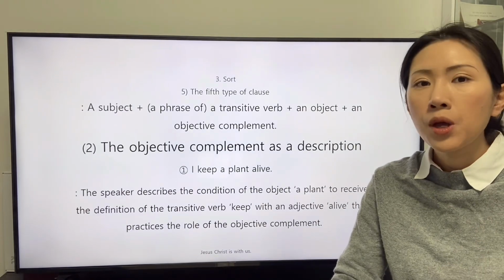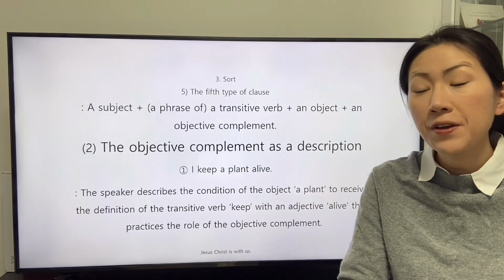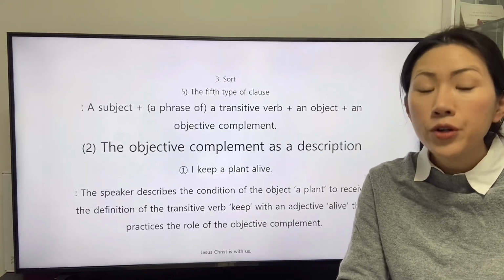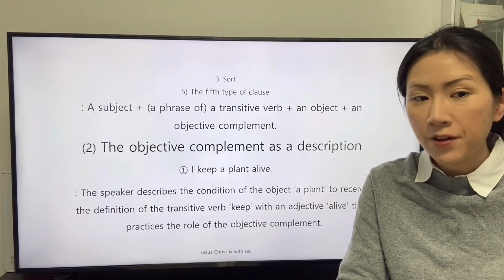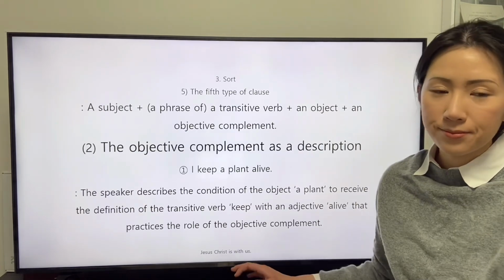From now on, we will study the fifth type of clauses whose objective complement is a description.